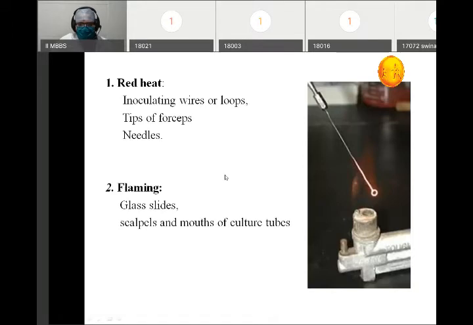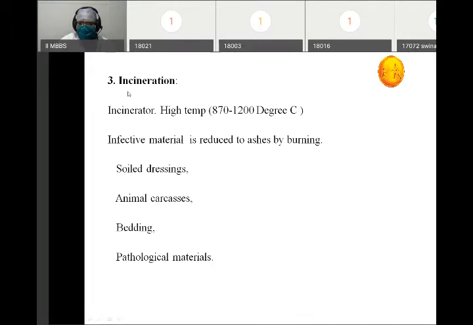Then flaming. What does flaming mean? We take a flame and just pass the object we want to sterilize over it for a few seconds. Glass slides we can sterilize by flame. Scalpels and mouths of culture tubes can all be done by flaming. Then we have incineration.